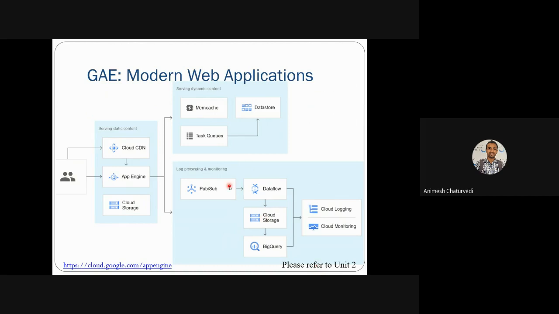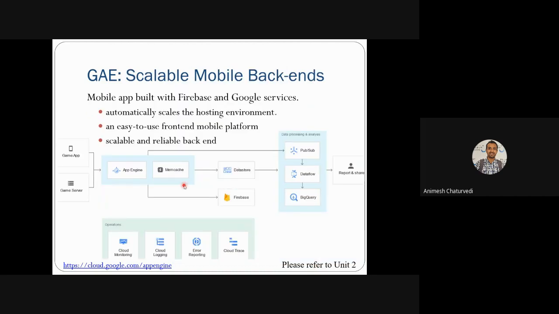This thing, some part we had studied in Unit 2. Then Google would also provide the scalable mobile backend. So mobile apps basically use Firebase and Google services. Firebase is a kind of modern database of cloud computing, which actually helps to do the automatic scaling and hosting of the various environments. Then it is one of the easy ways to manage the front end of the mobile platform.